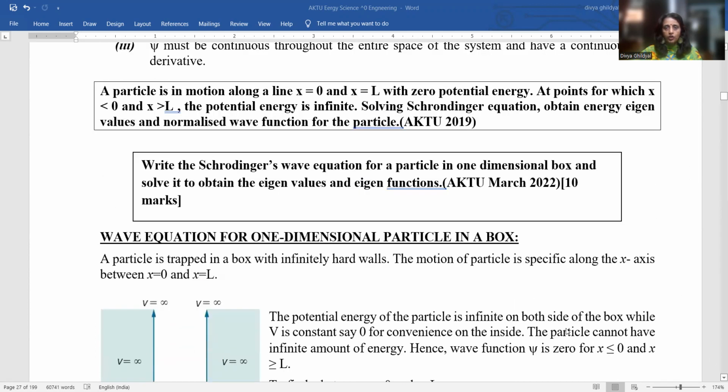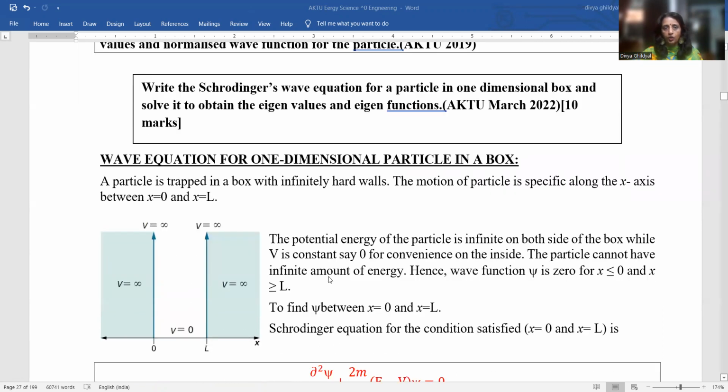Now see, firstly, what will be the question? Write Schrodinger's wave equation for a particle in a one-dimensional box or well and solve it to obtain the eigenvalues and eigenfunctions. Wave equation for a one-dimensional particle in a box: very important, a 10-mark question. The whole derivation will be there. Now look at this diagram here. What do you mean by the word well? Well, in Hindi, kuan: the length will be very long, many more times compared to the breadth.